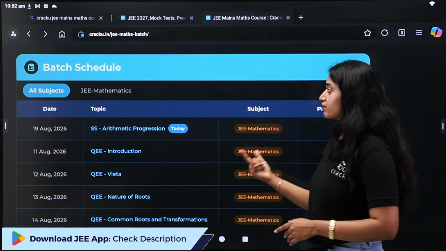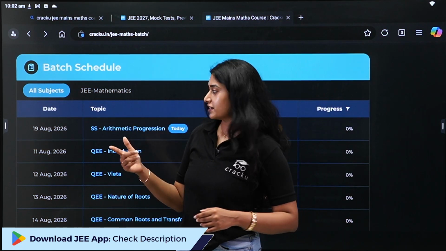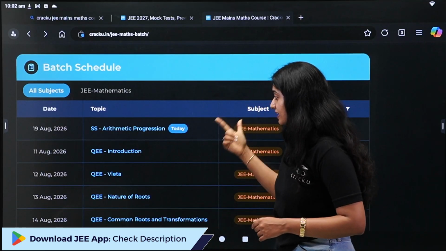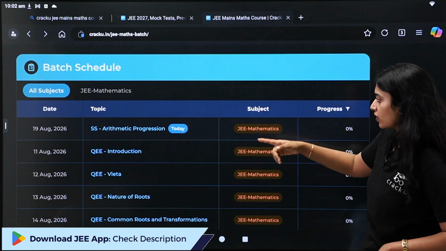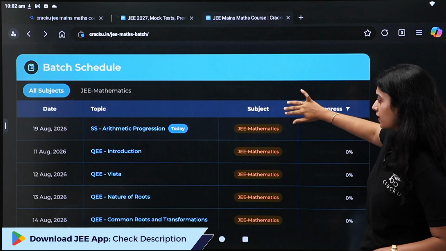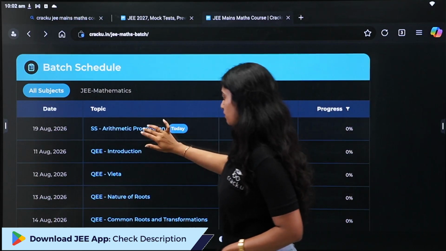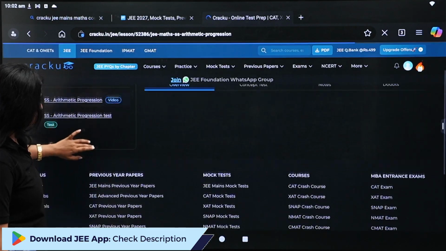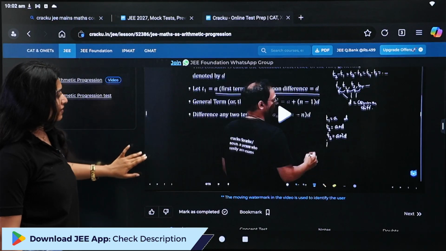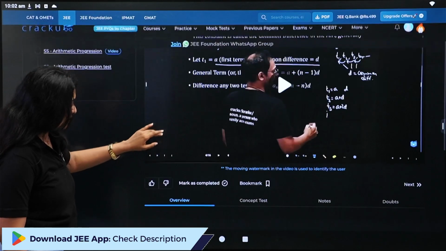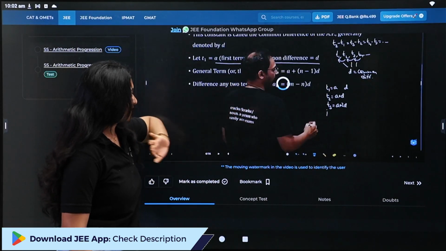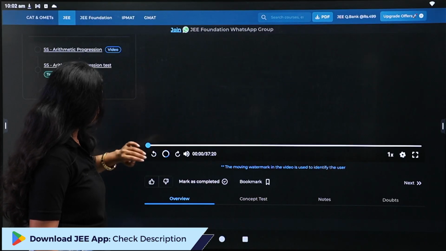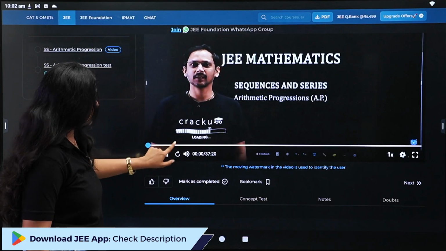Finally, my favorite part of the entire interface is the batch schedule. In the batch schedule, you will get topics daily. For instance, today, 19th August, is arithmetic progression. Let's see what is there in arithmetic progression. I'll click on it and I will be redirected to this page. Here, I will get a video to watch, and this is RK sir actually teaching you arithmetic progression. It's 37 minutes long.